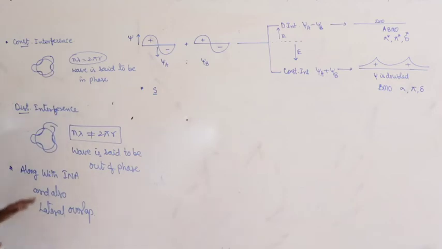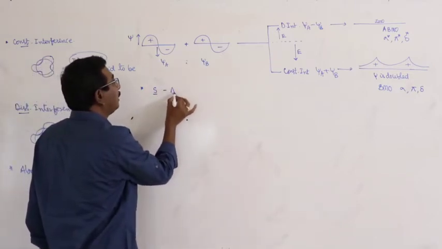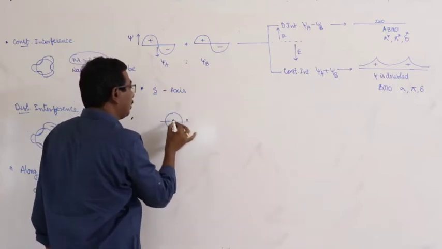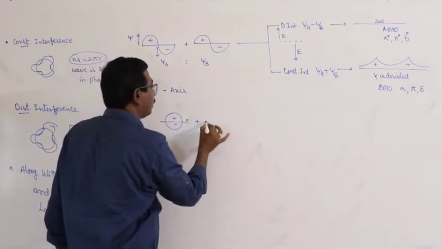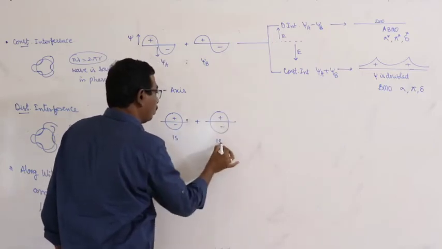What about the formation of sigma 1s and sigma star 1s? Combination of s orbitals along the axis. This is 1s orbital plus minus 1s.